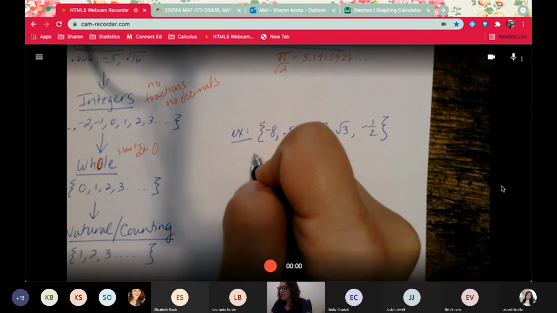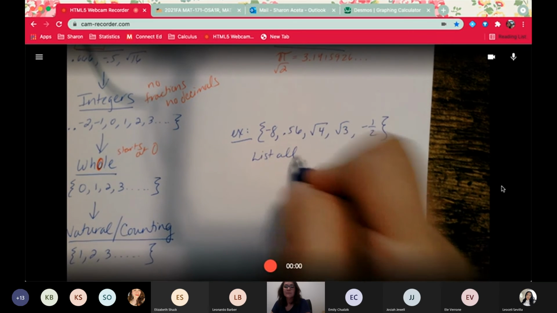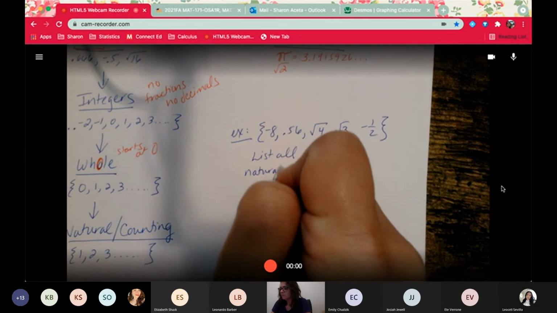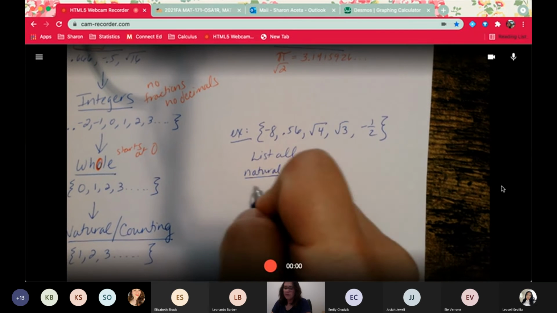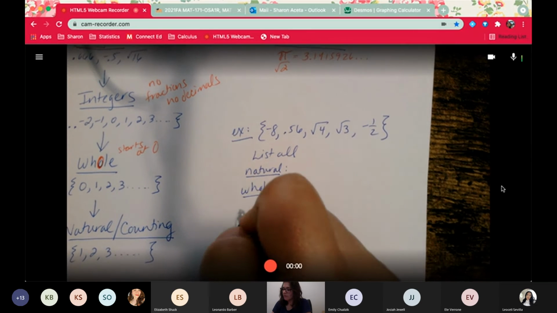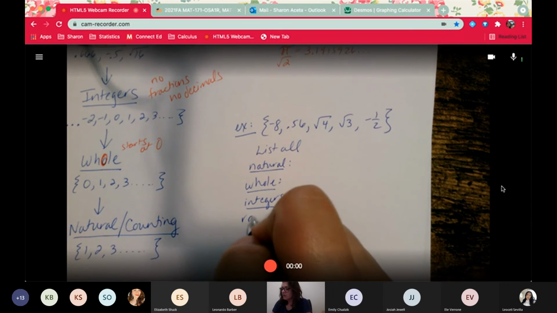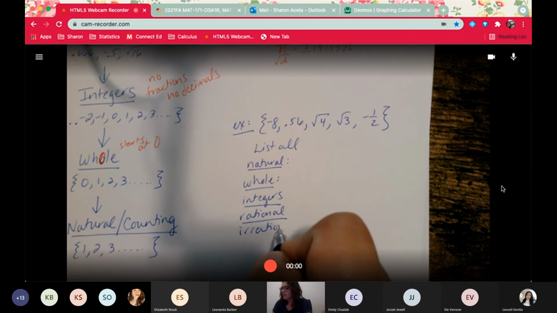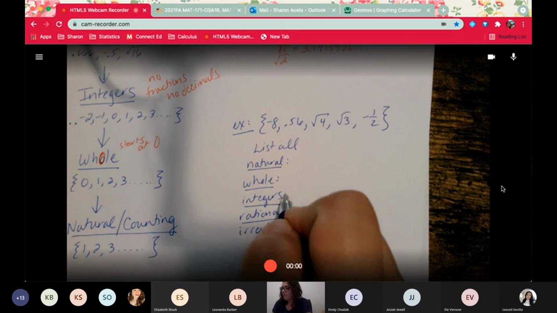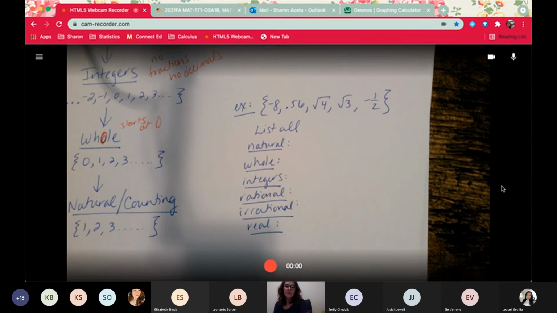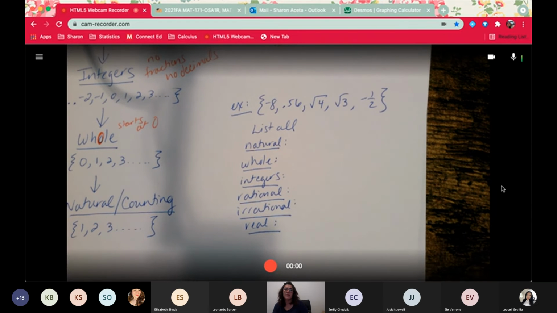And they want you to list all of the natural, list all of the whole, list all of the integers, the rational, the irrational, and the real. And you'll have to type it into MyMathLab.